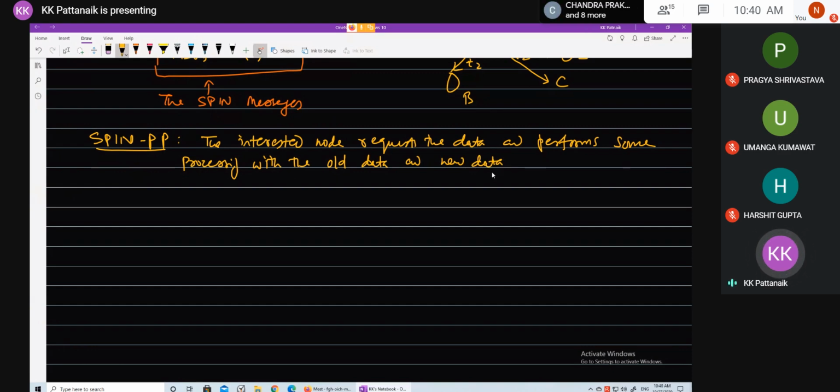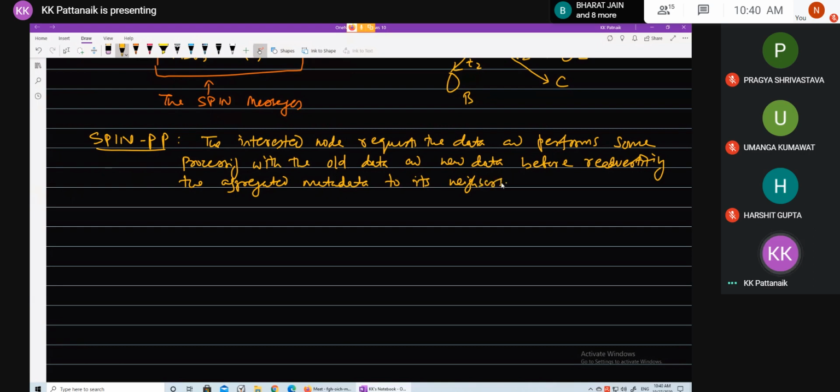What I mean is, it has its old data, and it gets the new data from the advertiser, and both are processed together before re-advertising the aggregated metadata to its neighbors, right?